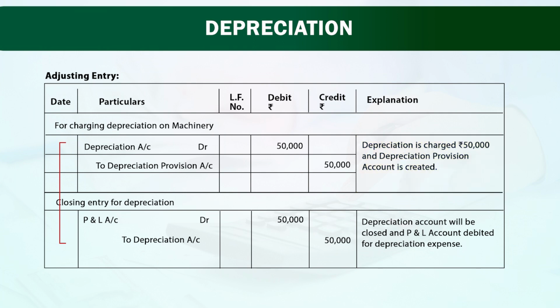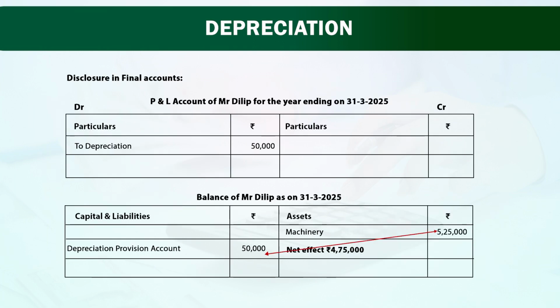Now friends, whatever depreciation we have debited over here is to be credited and transferred to profit and loss account. So P&L account is debited by 50,000 rupees to depreciation account 50,000 rupees. Depreciation account will be closed and P&L account debited for depreciation expense. Now friends, have a look at the disclosure in our final accounts. The same effect would appear over here in our profit and loss account debit side as depreciation.